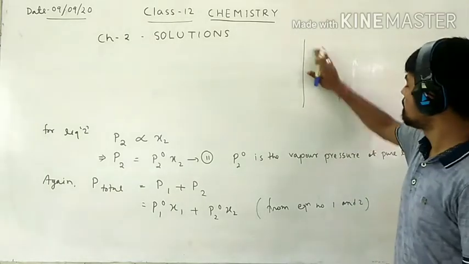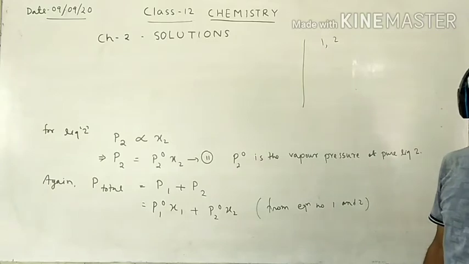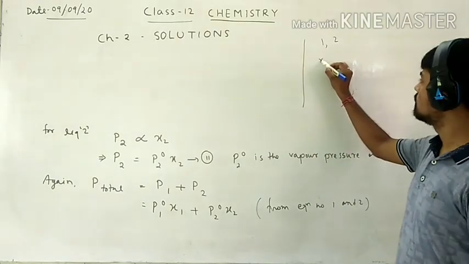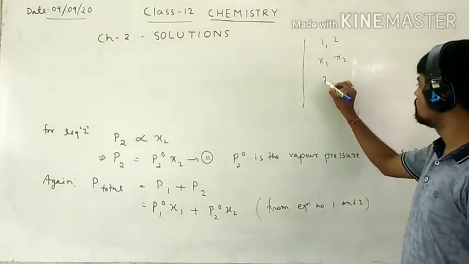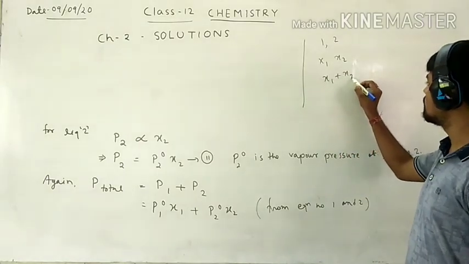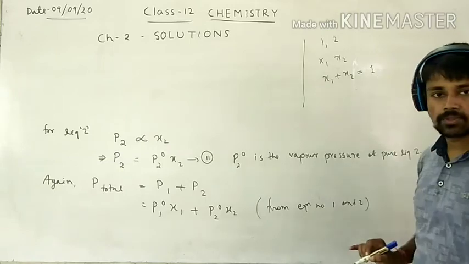In this case there are two liquids, 1 and 2, and their mole fractions are x1 and x2, and their sum is always 1.